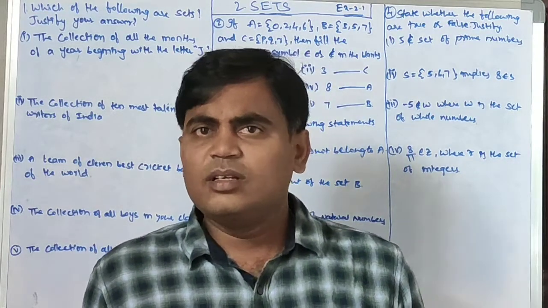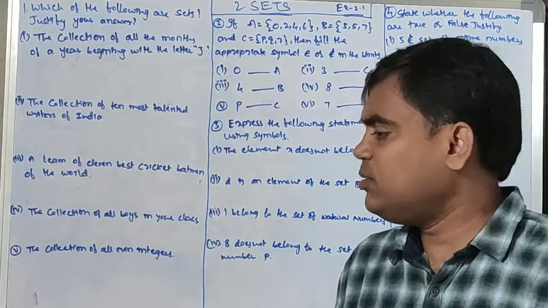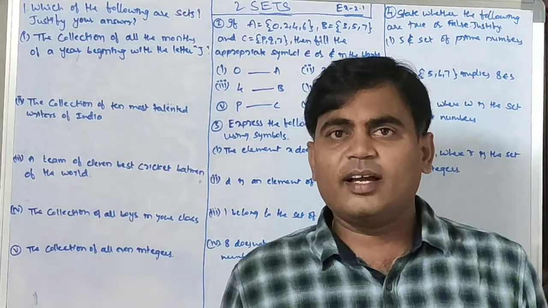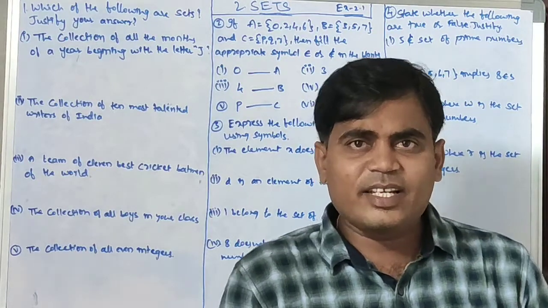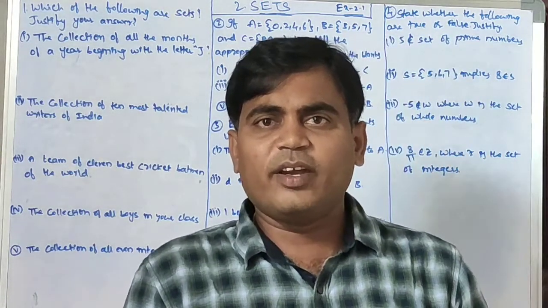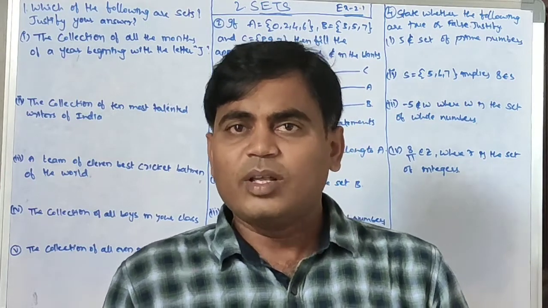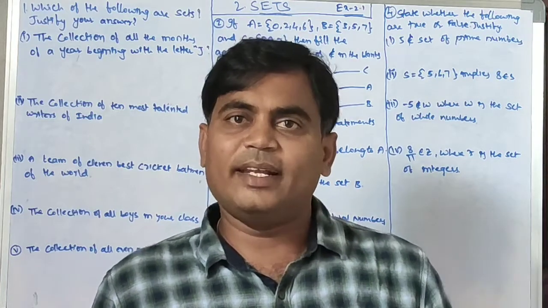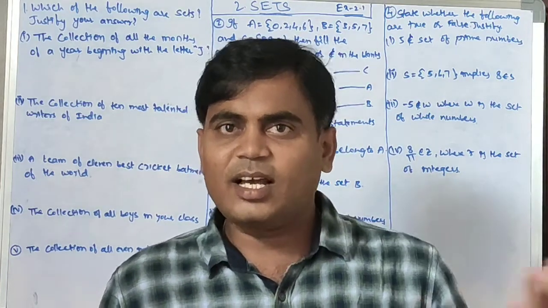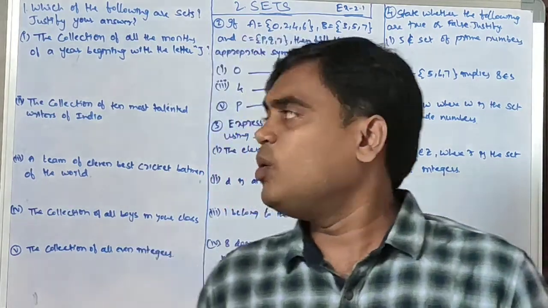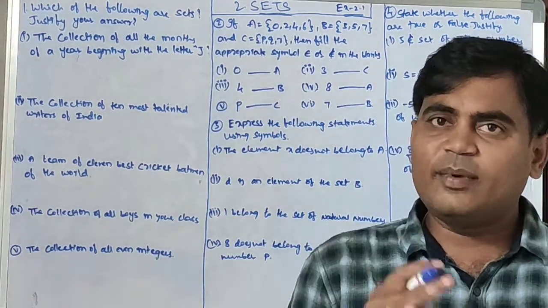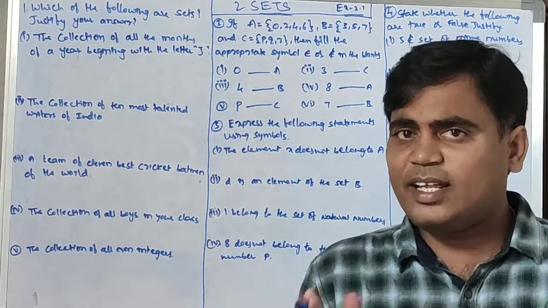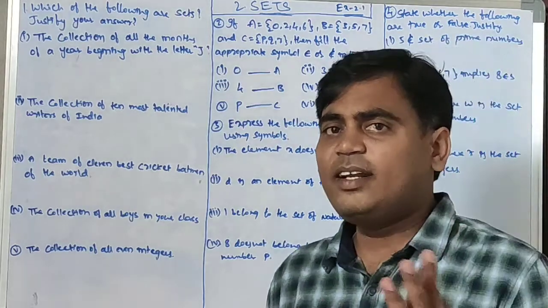Sets. So exercise 2.1 we will discuss. Before doing this first question, I will recall what a set is. A set is a collection of well-defined objects. Well-defined is the keyword here. For the elements of the set, we must have clarity whether they exist or not. If we know whether the elements of the collection exist or don't exist, then based on that we can say whether it is a set or not.